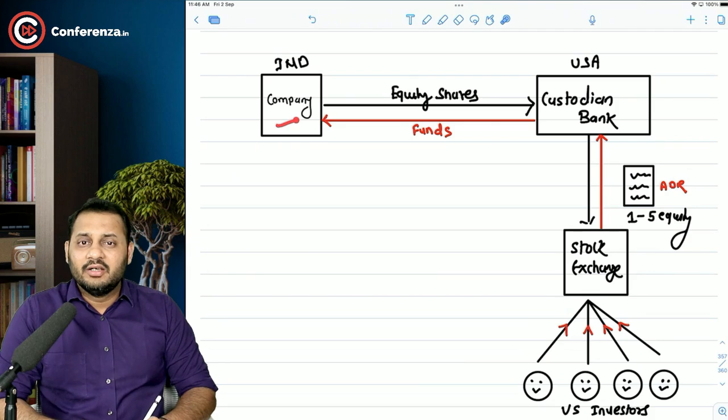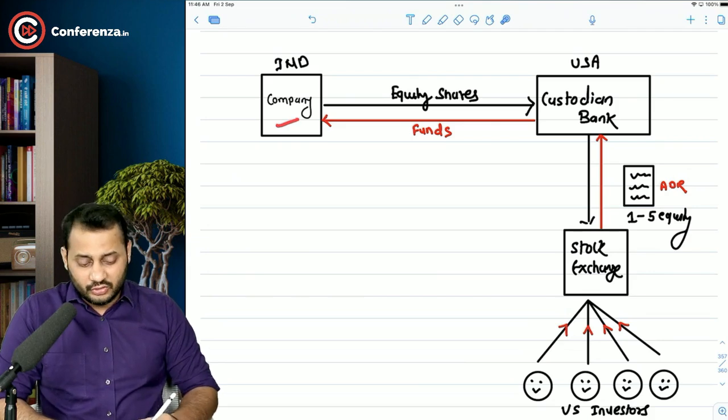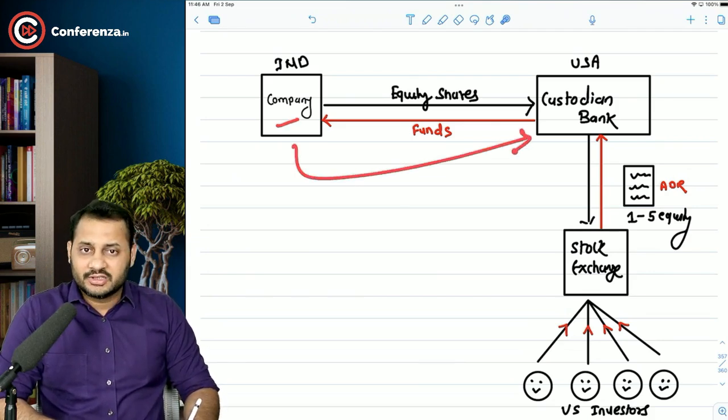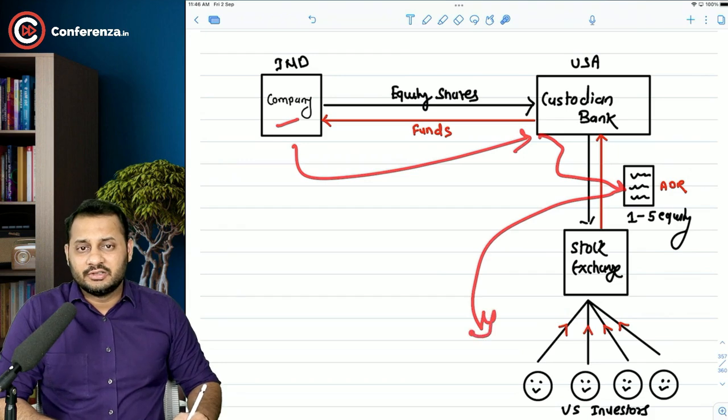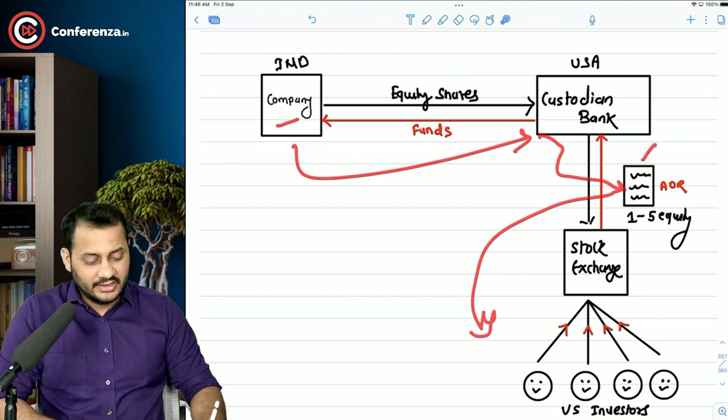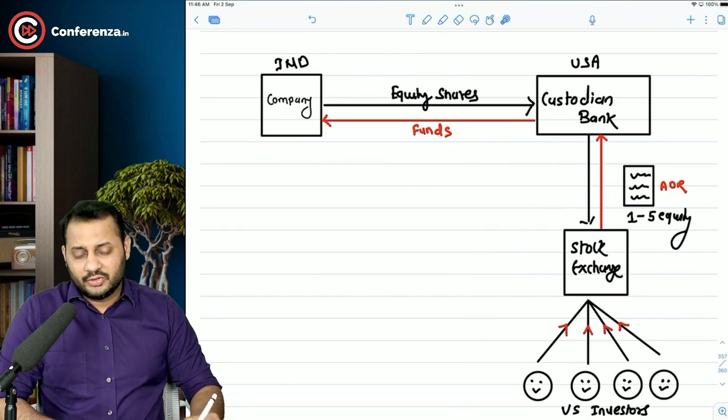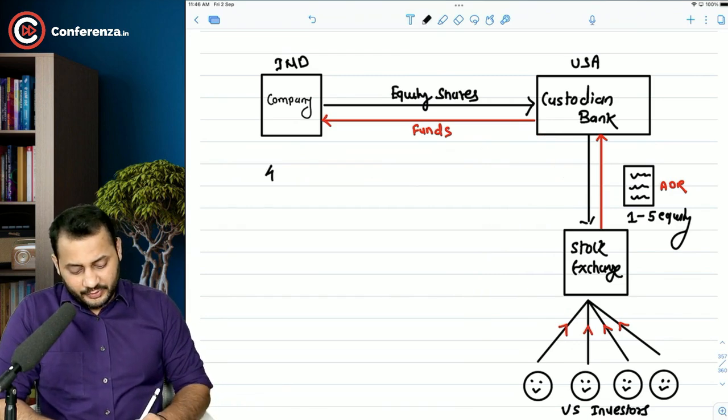Whenever the company declares a dividend, the entire dividend will go to this custodian bank, and then the custodian bank will accordingly issue the dividend to these investors according to the documents they are carrying. So let's say, for example, the dividend is 4 rupees per share.